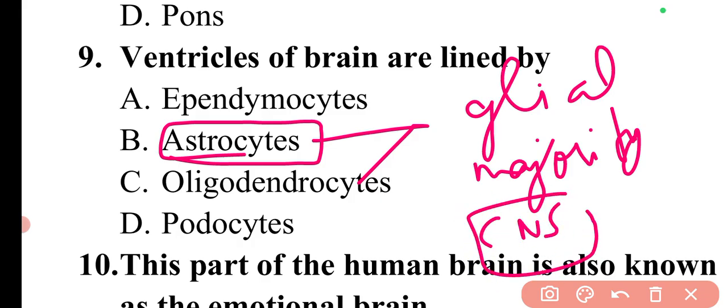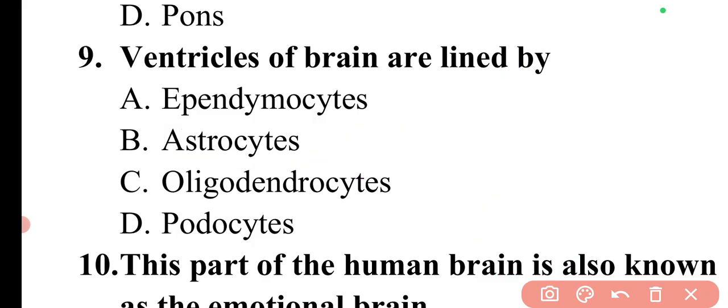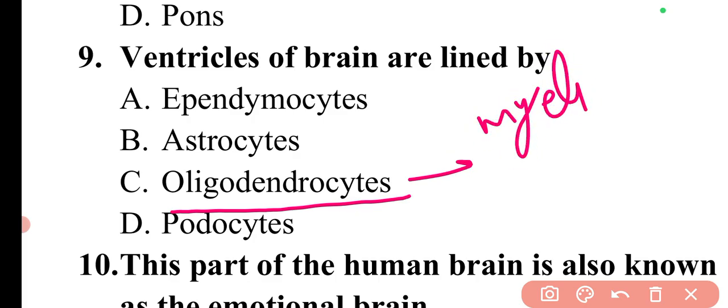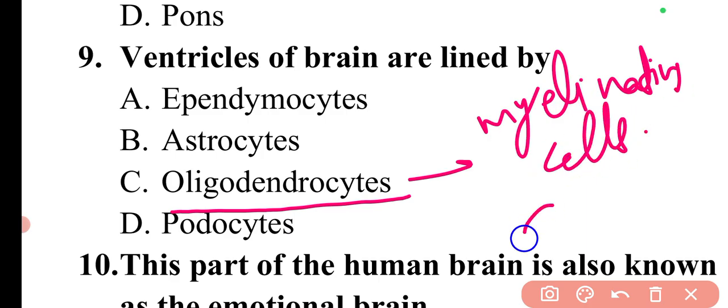Then coming to oligodendrocytes. Oligodendrocytes are simply the myelinating cells of the central nervous system.